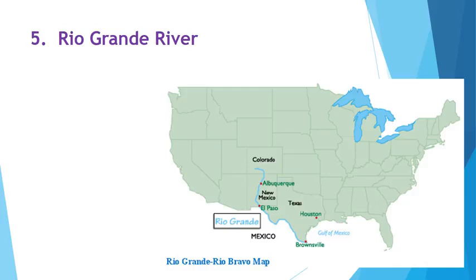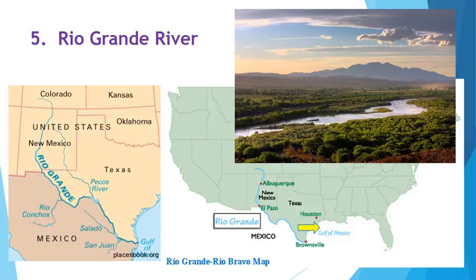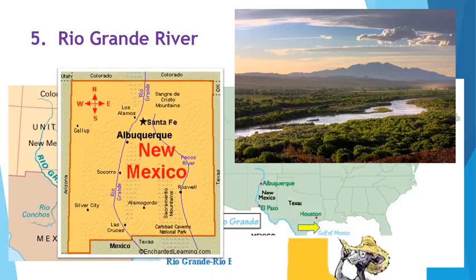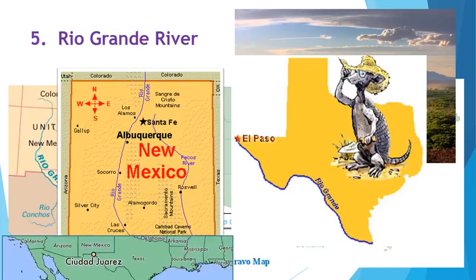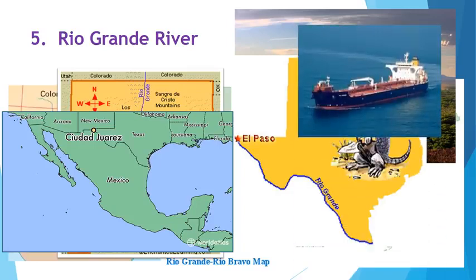The Rio Grande River forms part of the United States border with Mexico and flows into the Gulf of Mexico. Its name, in Spanish, literally translates to Big River. Cities along the Rio Grande include Albuquerque, New Mexico, El Paso, Texas, and Juarez, a prominent city on the Mexican side of the river. The Rio Grande is an important body of water that transports products into the Gulf of Mexico.